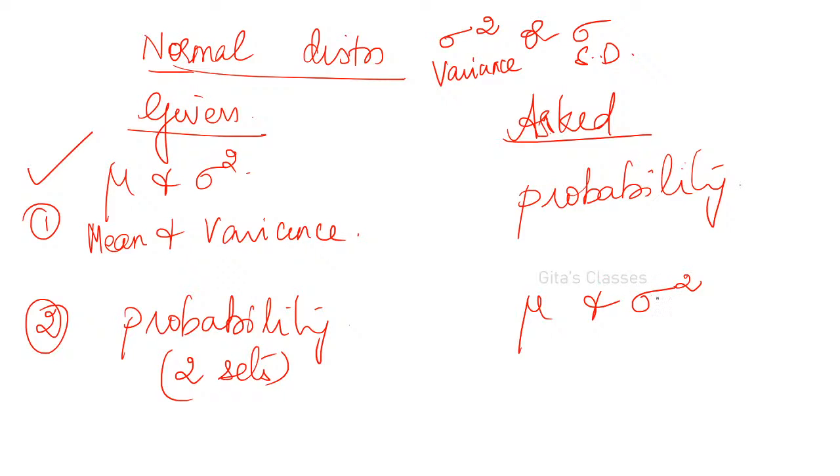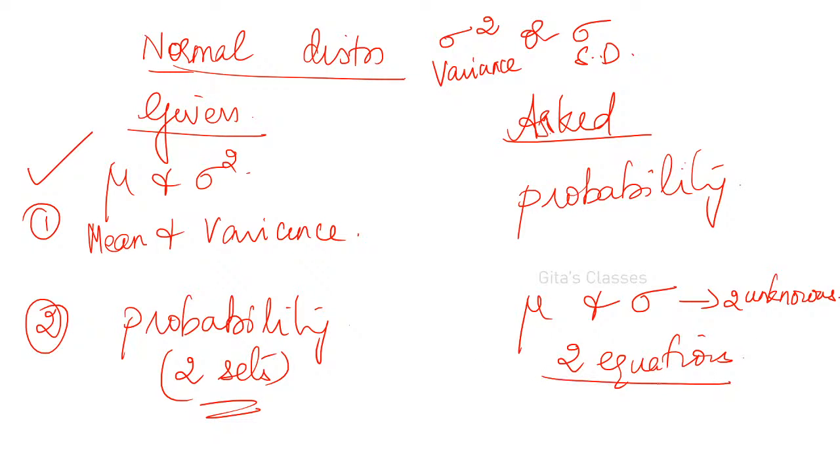In that case, you find sigma first, and from that you find sigma squared. Actually, here there are two unknowns. If you have two unknowns or two variables, you need two equations. So using these two sets of probabilities, you form two simultaneous equations in mu and sigma, and solve for mu and sigma.